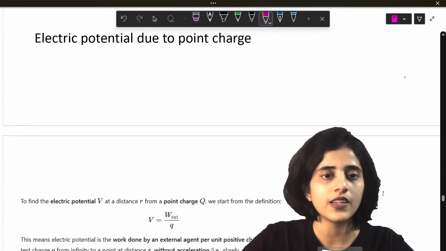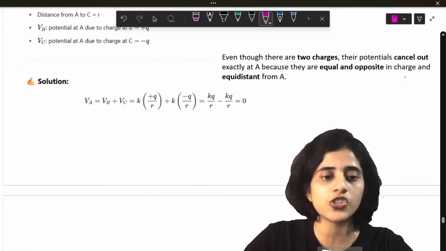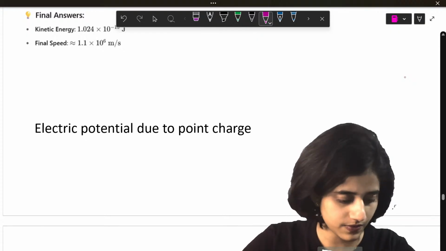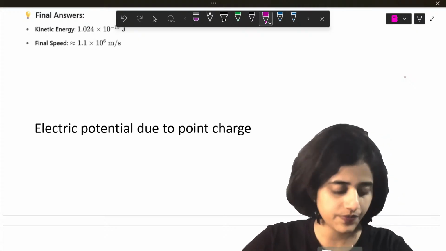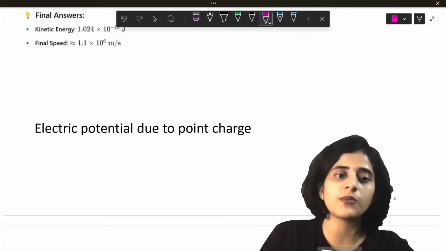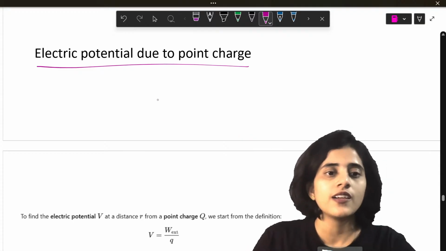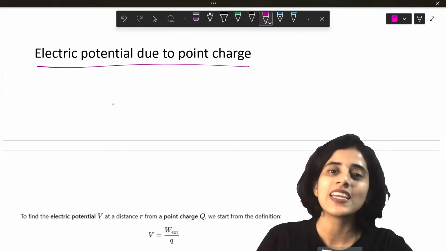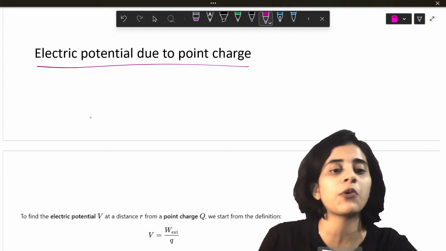Alright. Next is electric field due to a point charge. I'm going to do the derivation for electric potential due to a point charge. Electric potential energy between two charges we did. Now this is electric potential due to a point charge.